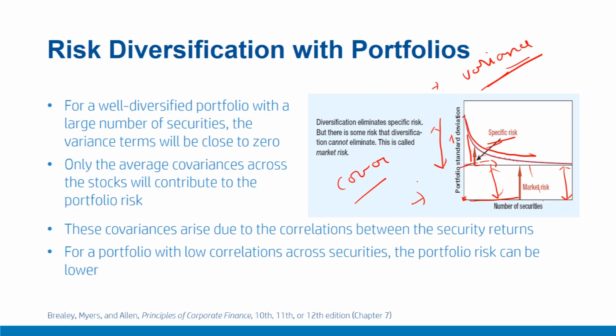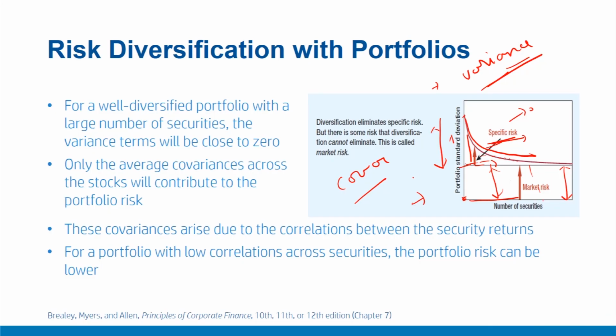As you keep on adding more and more securities in a portfolio, like we discussed, this specific risk is almost close to 0. And if you add all the securities available in the market, the overall risk that is remaining will only constitute this risk that is driven by these covariances. Often it is called market risk or bedrock of risk, because for the portfolio with all the securities available in the market, the risk is driven by these covariances.